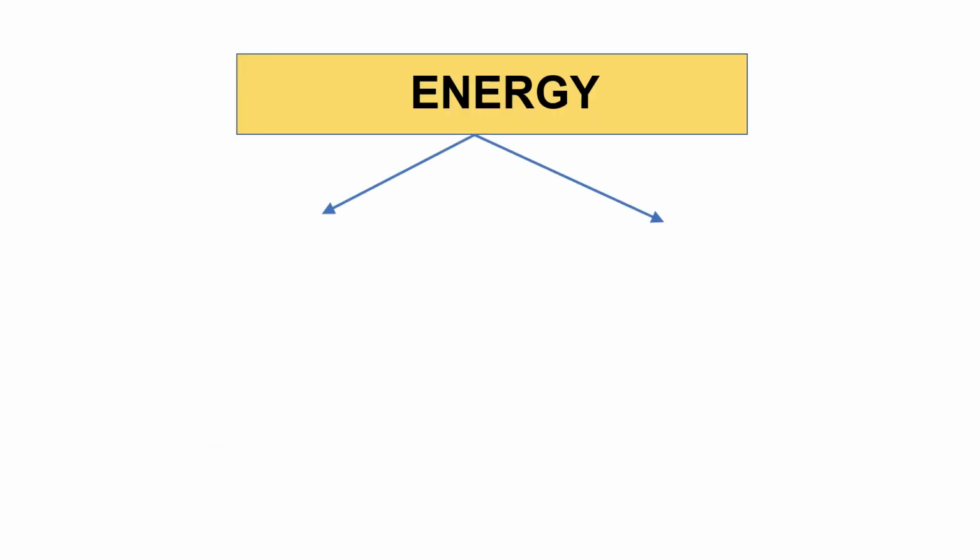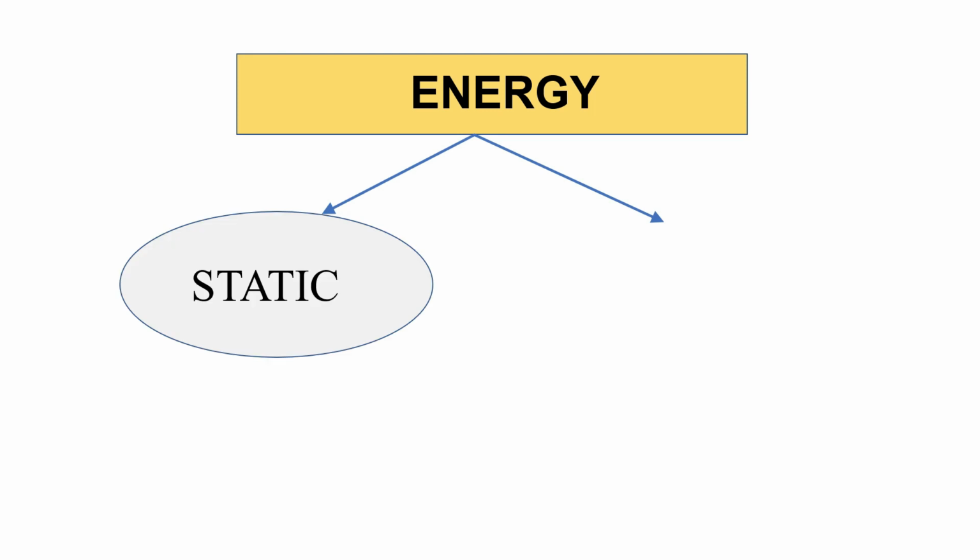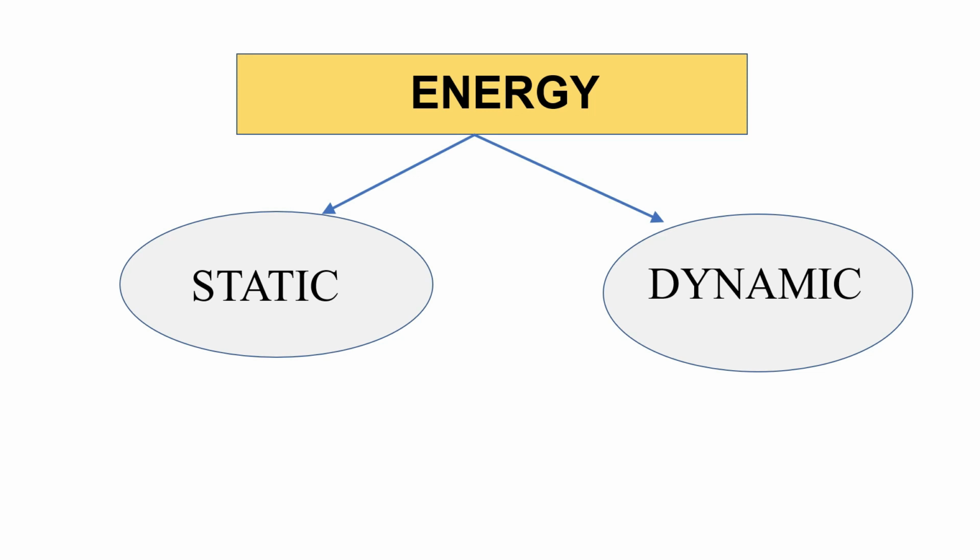So now let us look at another classification of energy. We have discussed internal energy and also the macroscopic energy, etc. Now let us look at another form of classification, that is the static form of energy and the dynamic form of energy. As the name implies, static means energy possessed by a system when it is still, when it is not moving, and dynamic form of energy means that it is dynamic in nature, it is not still, it is moving.